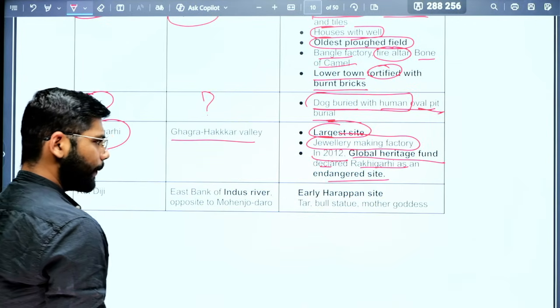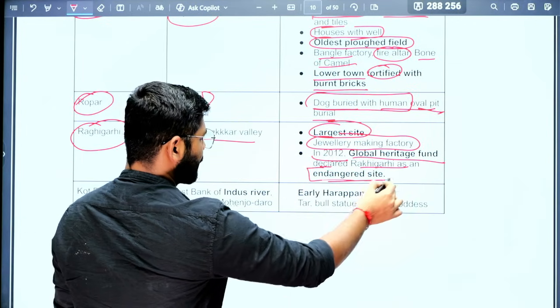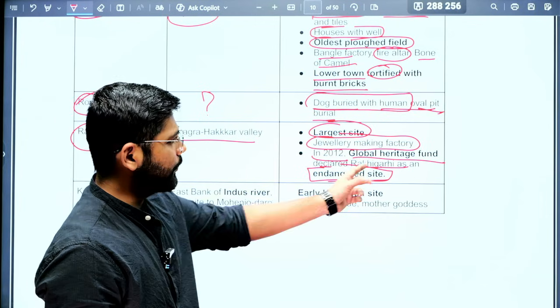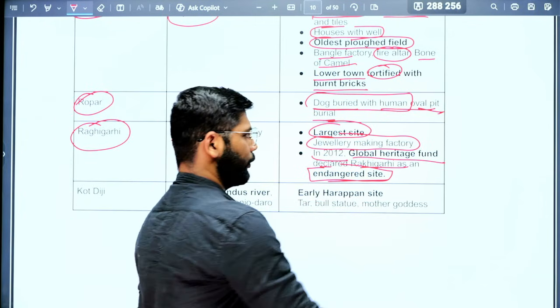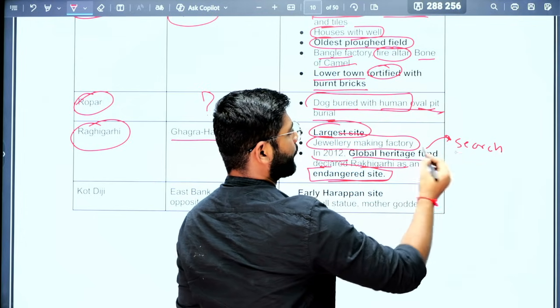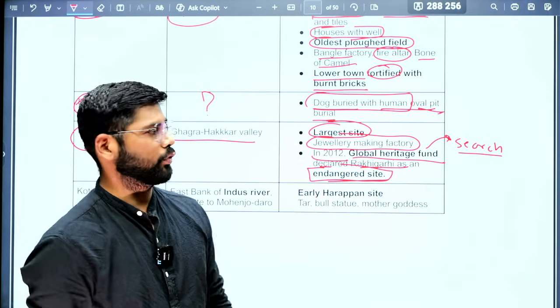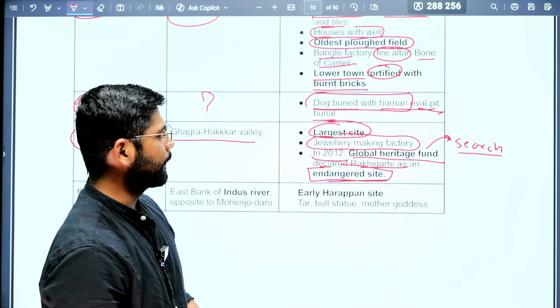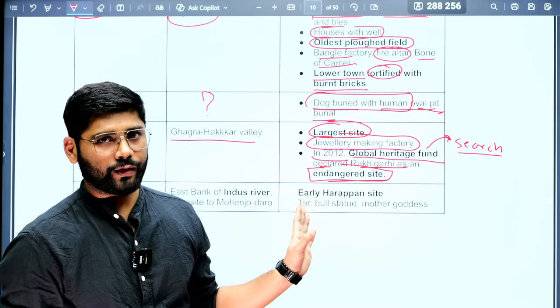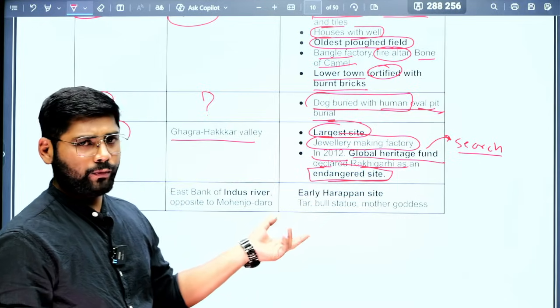Okay, so we know the endangered species. Who declares it? It is declared by the IUCN. But there is a fund called the Global Heritage Fund. Now your task is to search more about this particular fund. They might ask a question. I don't know whether it is in the news now or not. So the Global Heritage Fund gives the status of endangered site to historical places.